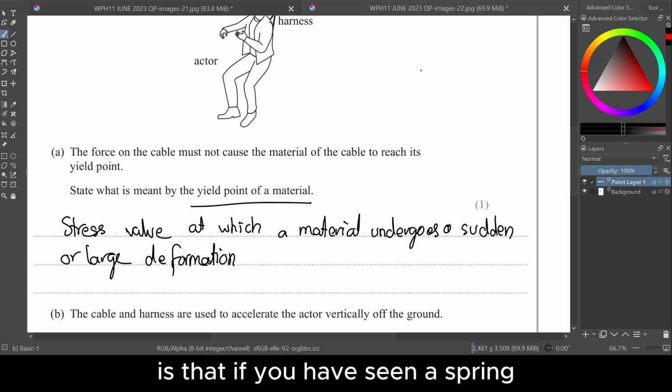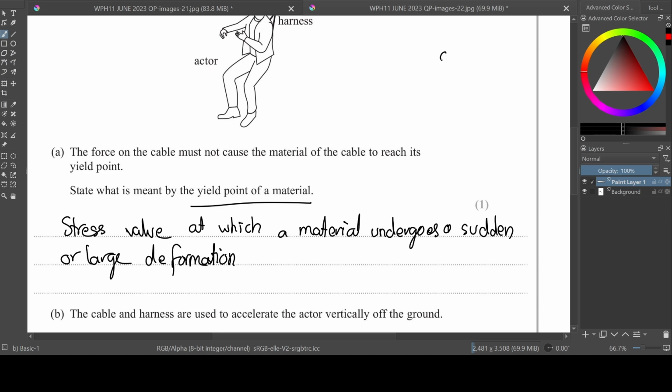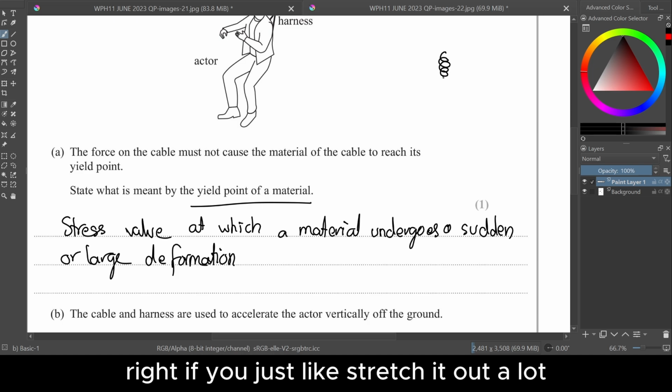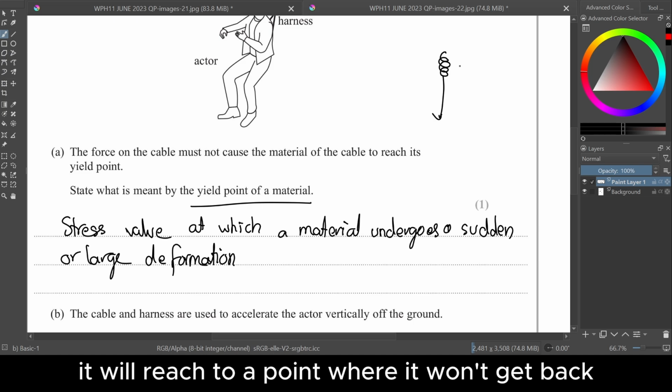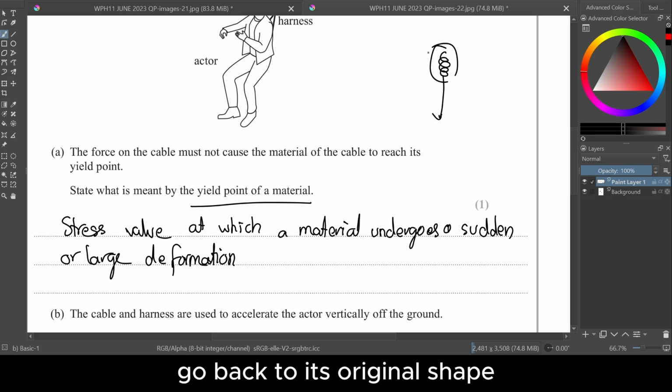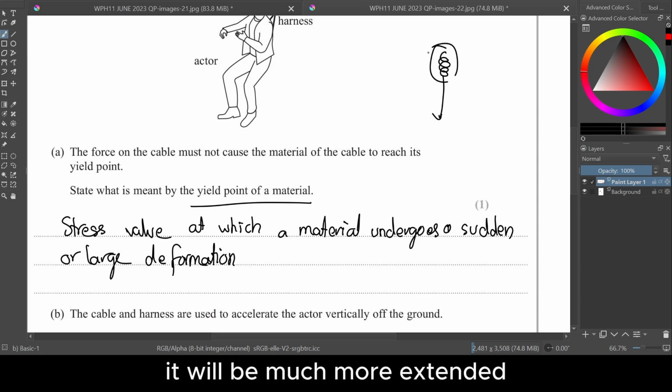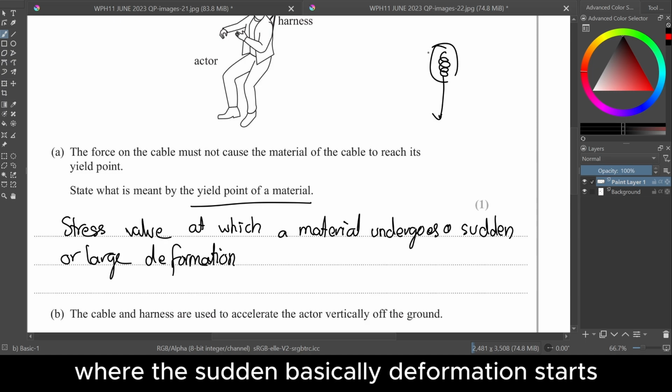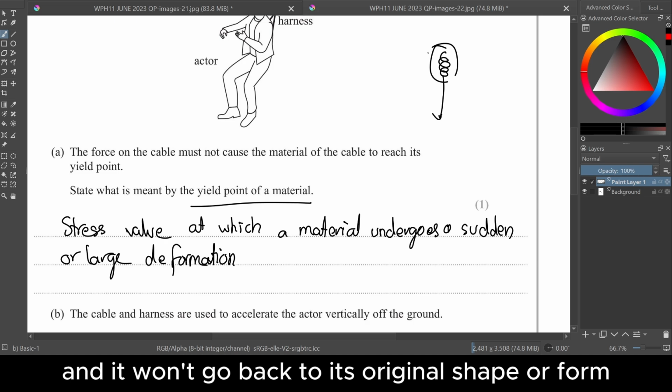If you have seen a spring, right? If you just stretch it out a lot, it will reach a point where it won't go back to its original shape. It will be much more extended. That's basically yield point, right? Where the sudden deformation starts and it won't go back to its original shape or form.